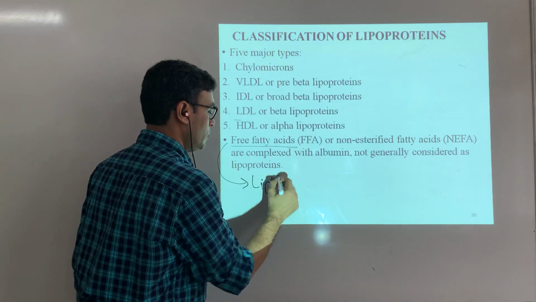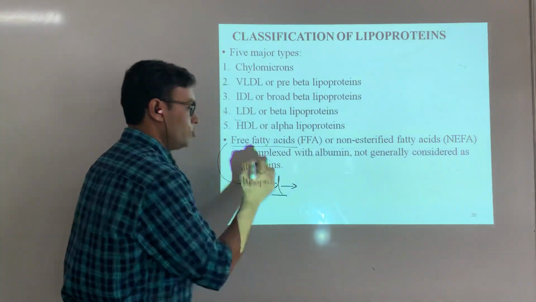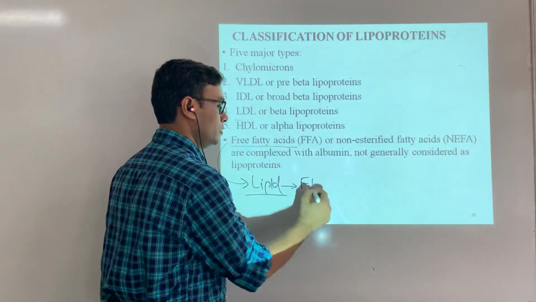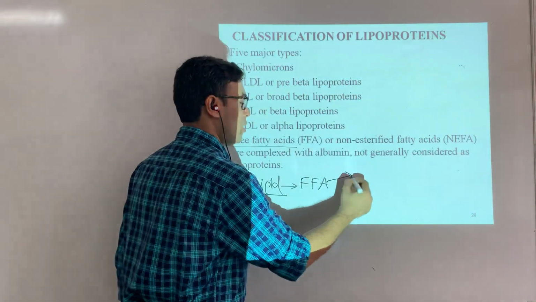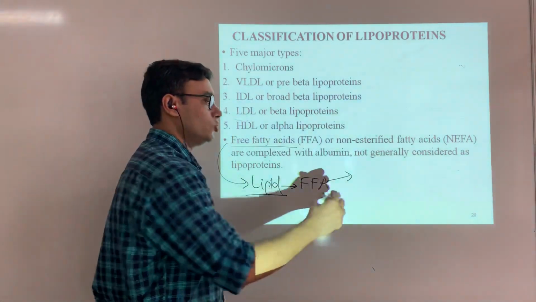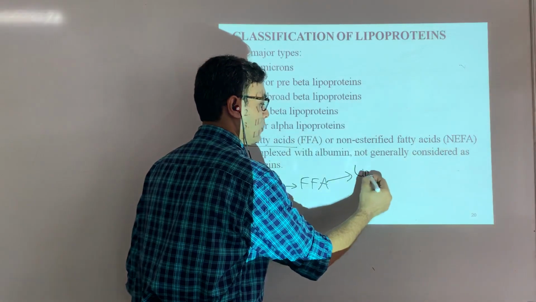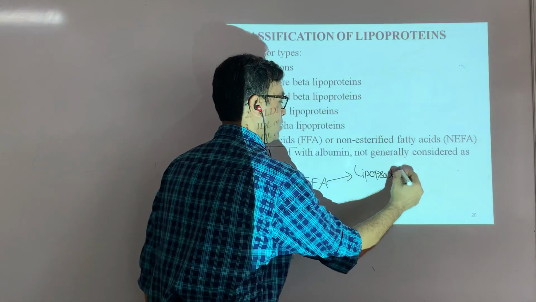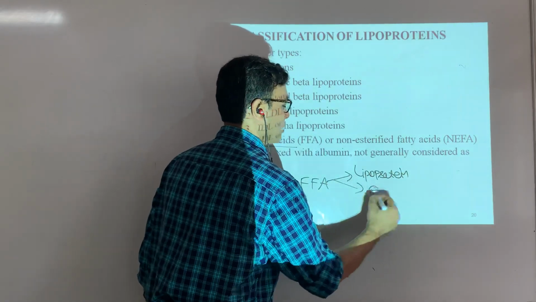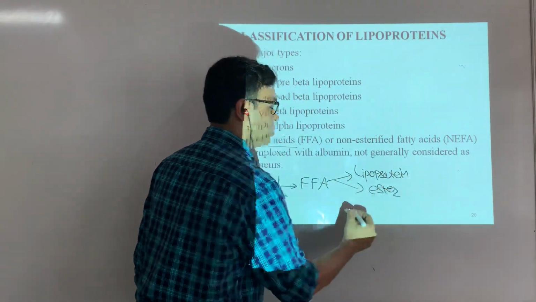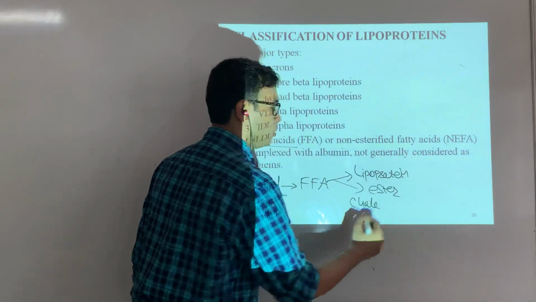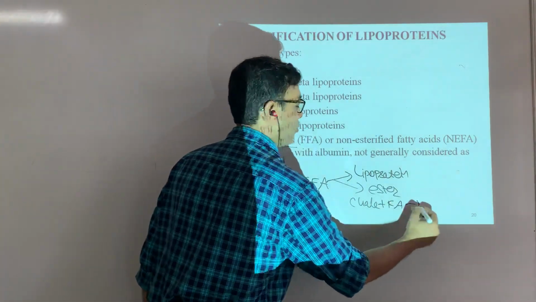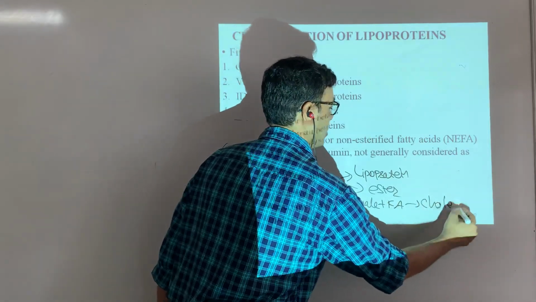So when we talk about lipid, we cannot forget about the free fatty acid. But most of the time this free fatty acid is bound with something, and in the lipoprotein it is there in the esterified form. If the cholesterol is there, cholesterol does not remain in a free form, it is bound with a fatty acid, and we call it a cholesterol ester.